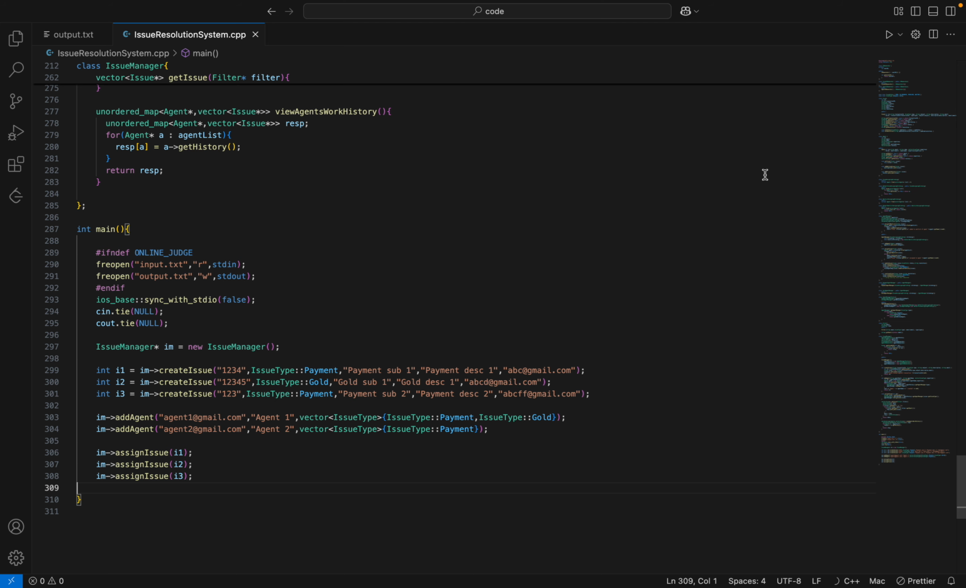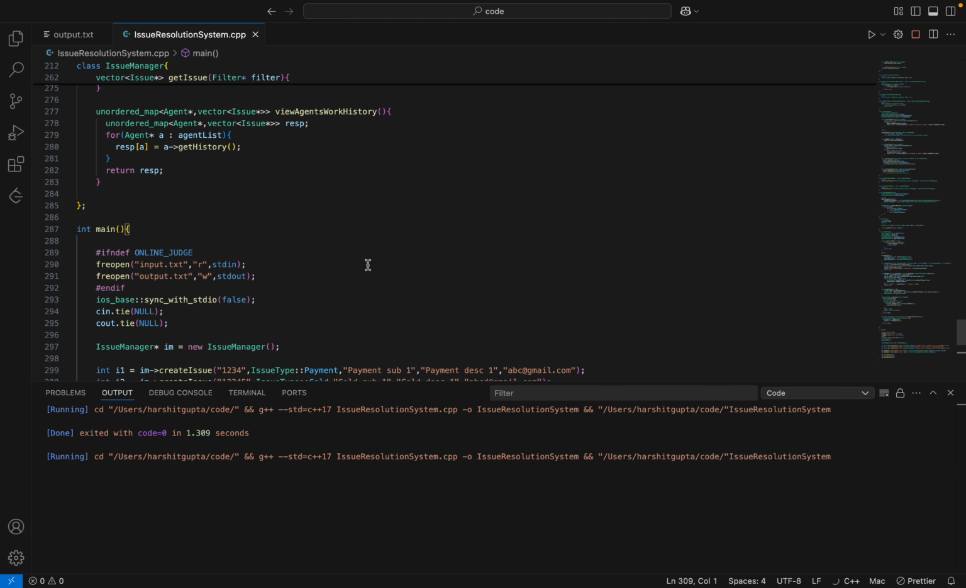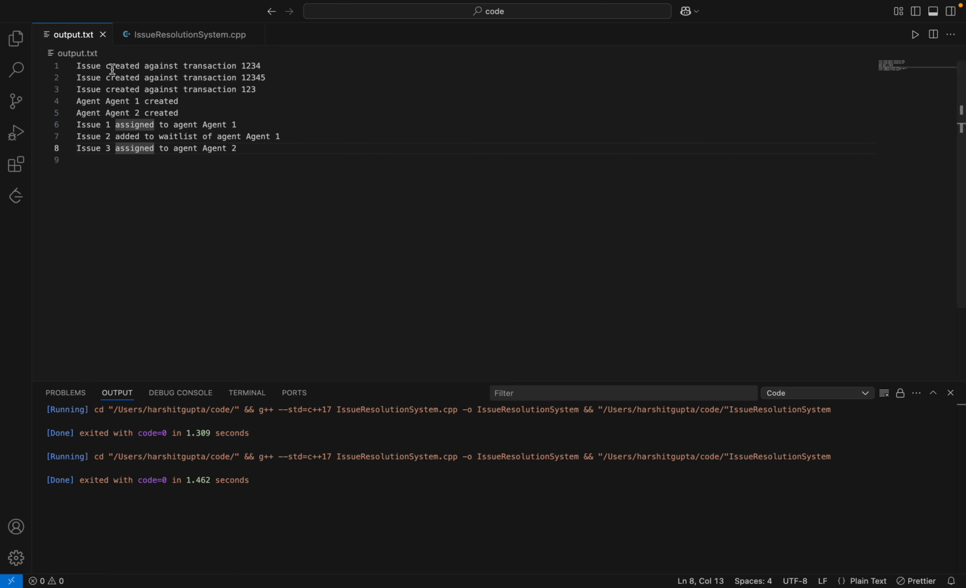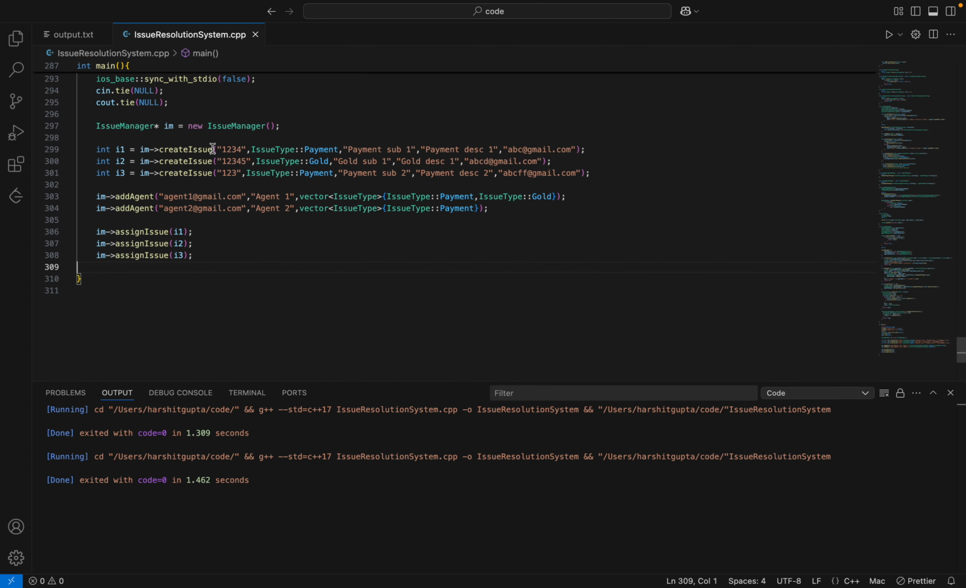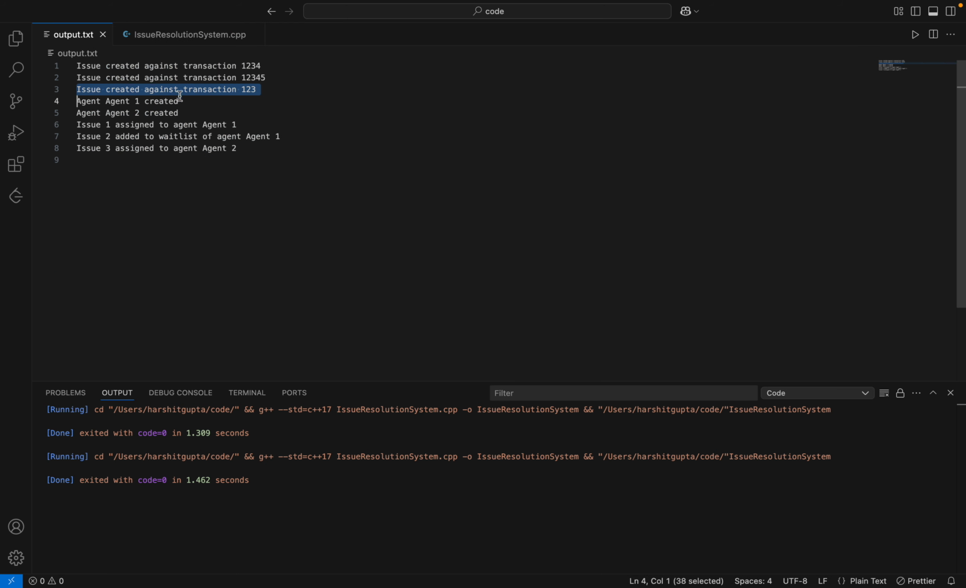Let's run this code and see what will happen. So we have run it. See, issue one was created against the transaction IDs which we have mentioned. We have mentioned these transaction IDs 1, 2, 3, 4, 1, 2, 3, 4, 5, 1, 2, 3. Similarly, agent one was created, agent two was created.